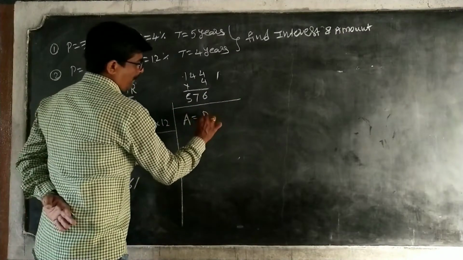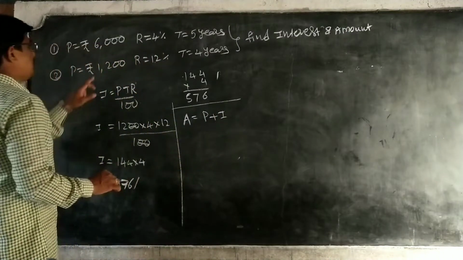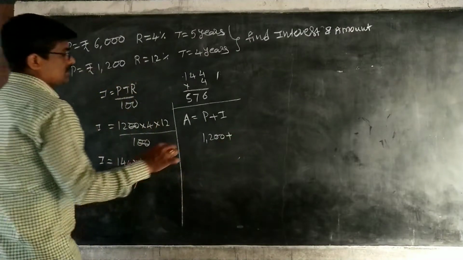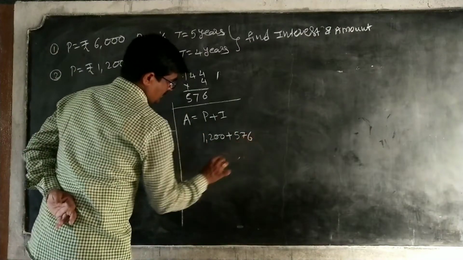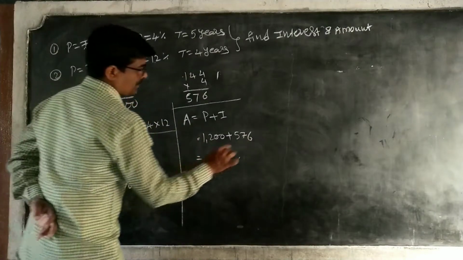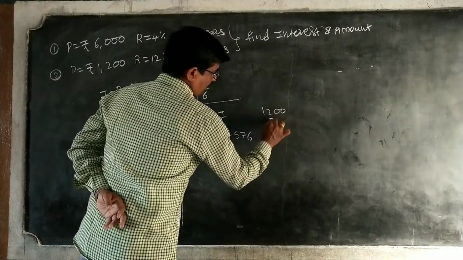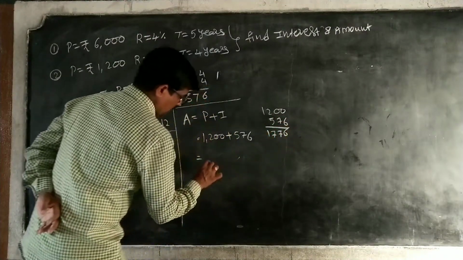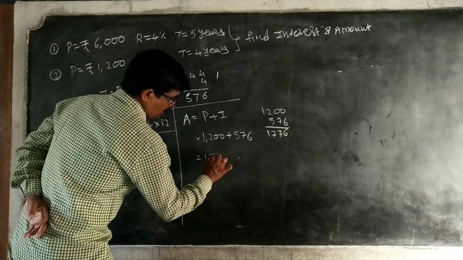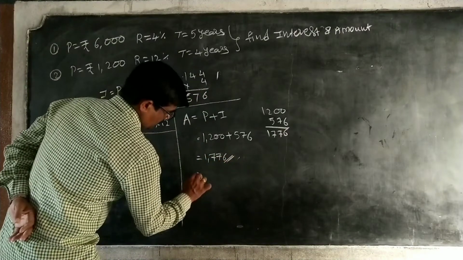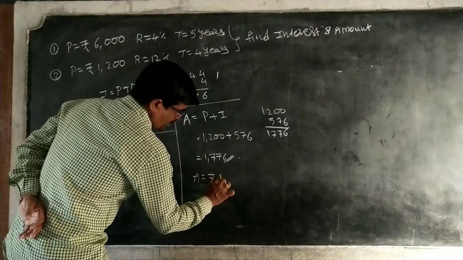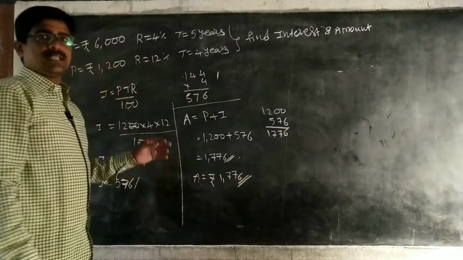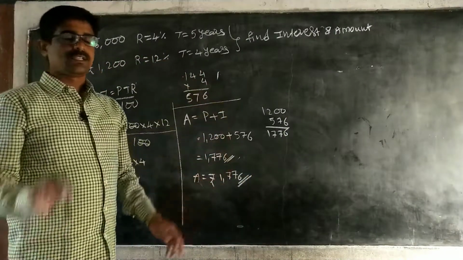A is equal to P plus I. Principal, how much? 1200 rupees. Next, this is equal to 576. Total how much? So 1200 plus 576 is 1776 rupees. Therefore, the amount is equal to rupees 1776 only. Okay, this is problems on principal and interest.